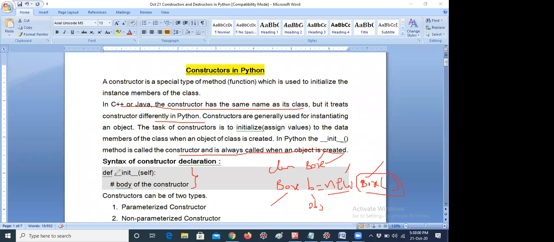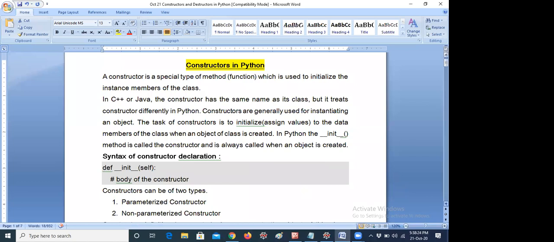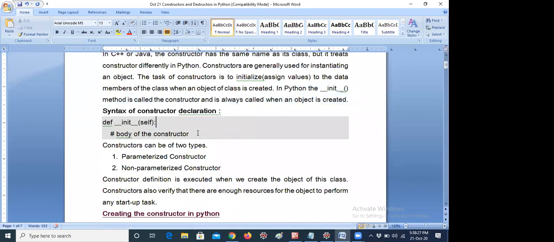What is the syntax? def, that is definition, that is the keyword, then double underscore init double underscore, self. So yesterday we discussed the self parameter. It is one parameter. It is passed automatically when the method is called, even if you don't need any other parameter. So this is the syntax of the body of the constructor: def __init__(self): body of the constructor.